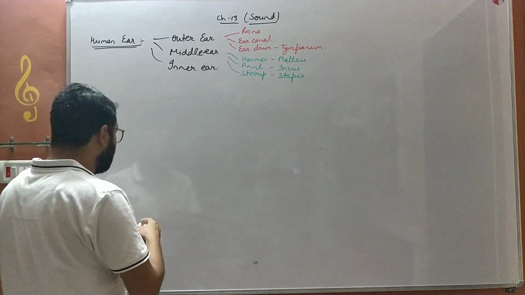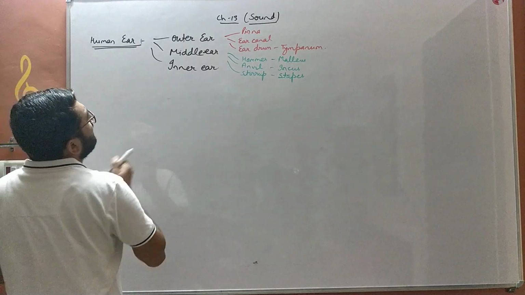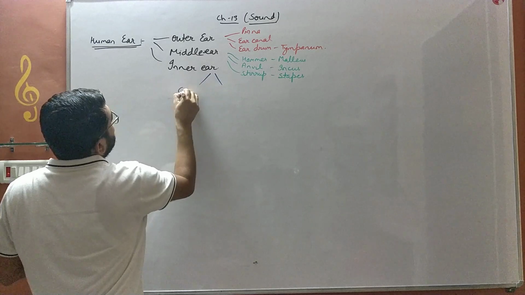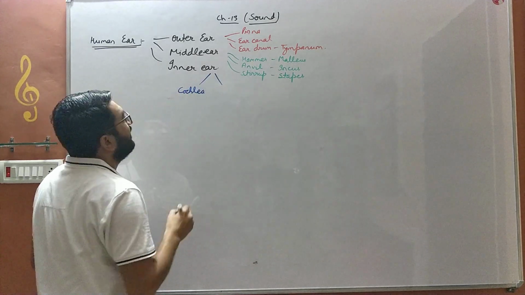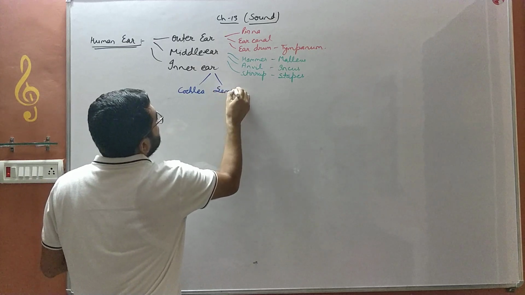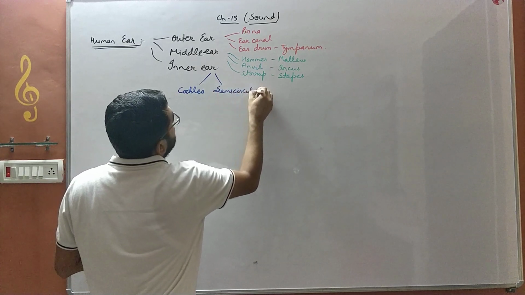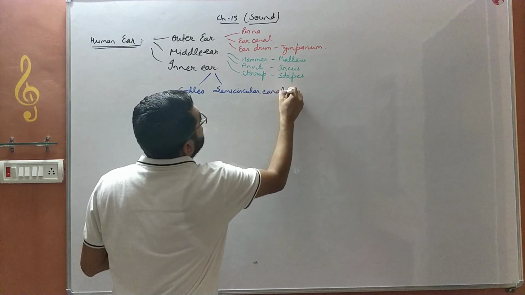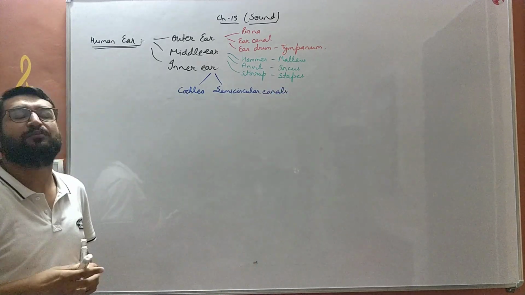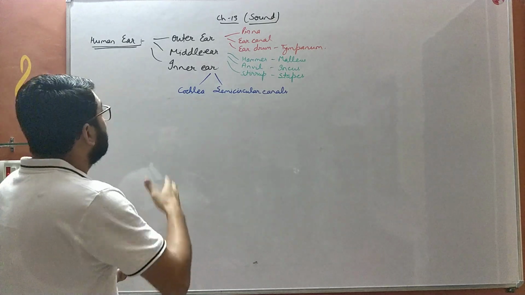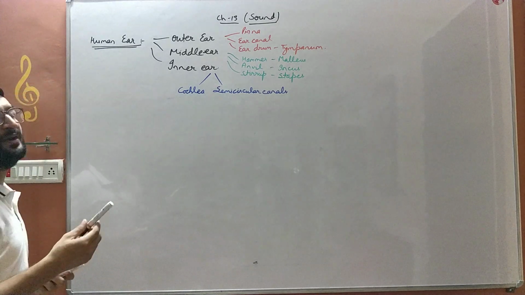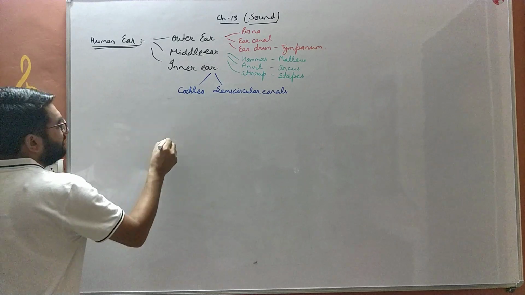Then we have the inner ear. The inner ear further has 2 parts. One spirally coiled part is known as the cochlea, and the other one is the semicircular canals. These provide moisture to the inner ear, and moisture increases the amplitude of the sound. So we will study these parts one by one by drawing the diagram.